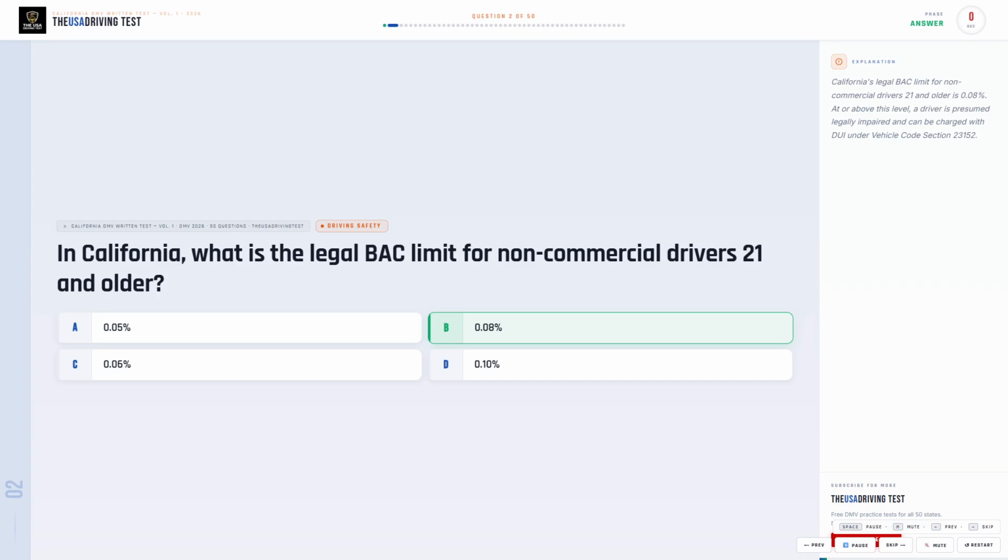The correct answer is B, 0.08%. California's legal BAC limit for non-commercial drivers 21 and older is 0.08%. At or above this level, a driver is presumed legally impaired and can be charged with DUI under Vehicle Code Section 23152.